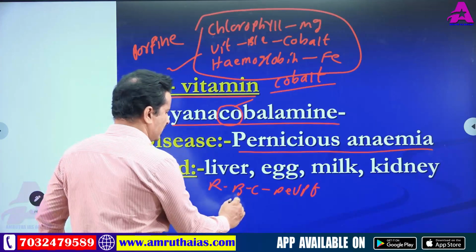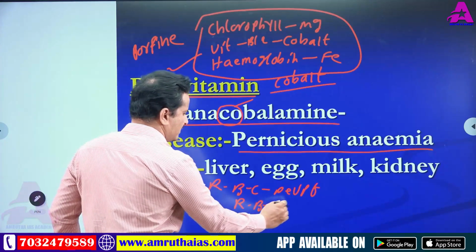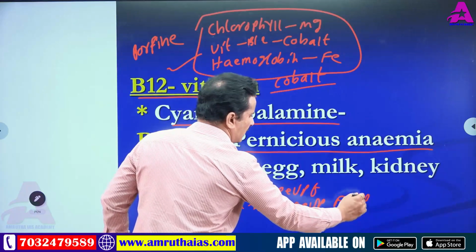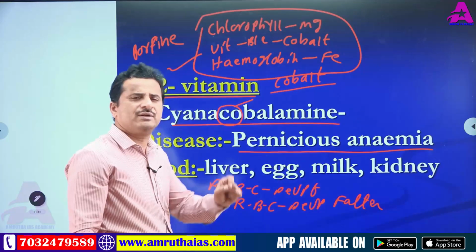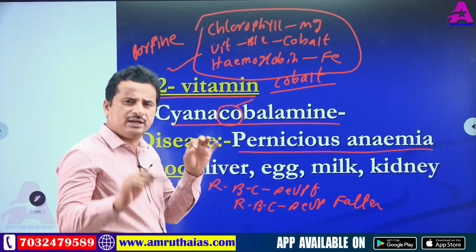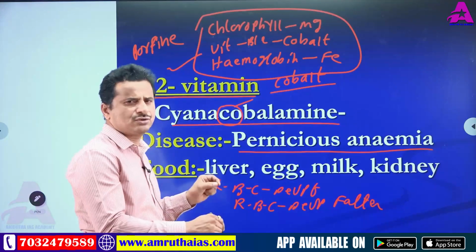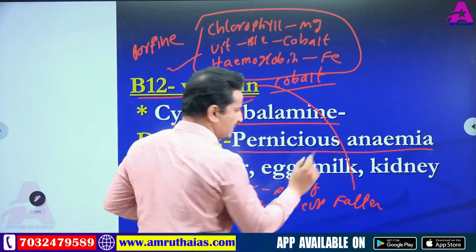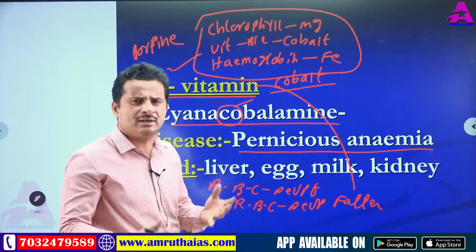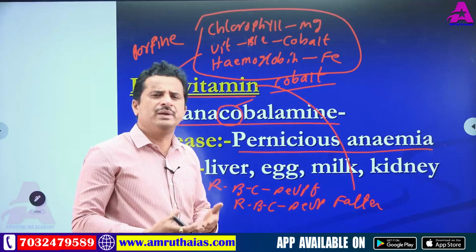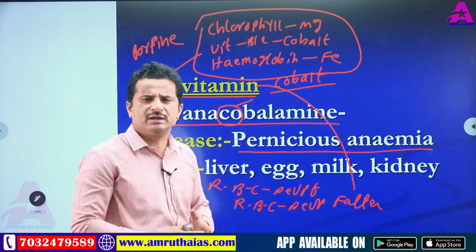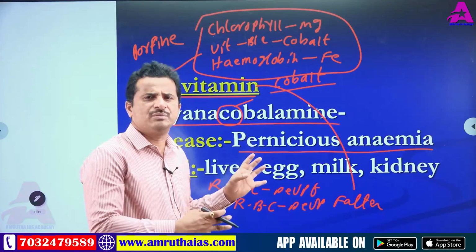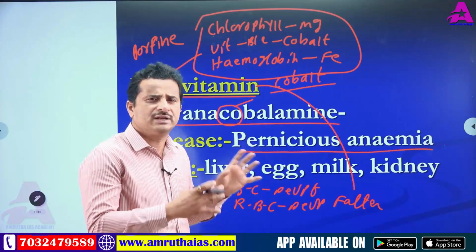Listen carefully, very important. RBC development factor, or erythrocyte development factor. In this topic, factor means vitamin. Factor means a chemical, depending upon the topic. For example, we are now discussing vitamins, so factor means vitamin.